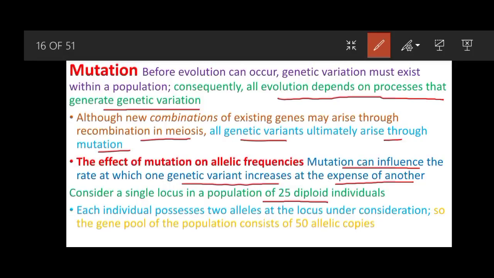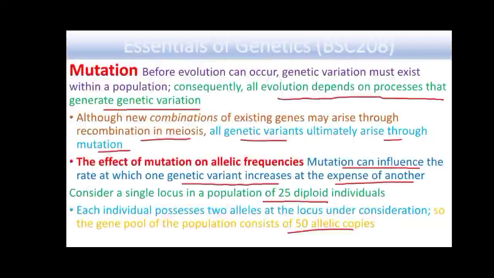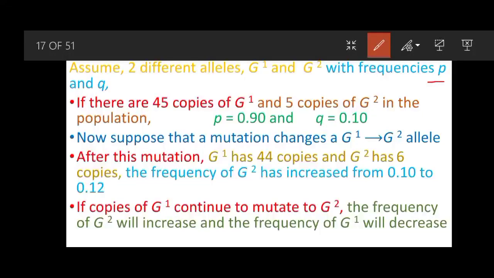So the gene pool of the population consists of only 50 allelic copies, and assume there are 2 different alleles, G1 and G2, with frequencies p and q. If there are 45 copies of G1 and 5 copies of G2, the frequencies will be 0.9 and 0.1 respectively.